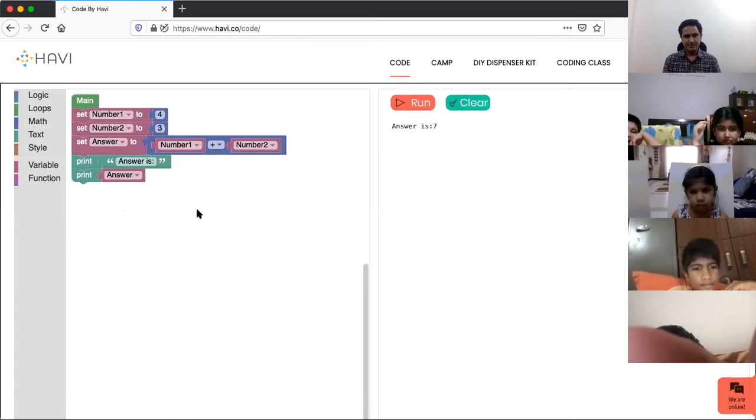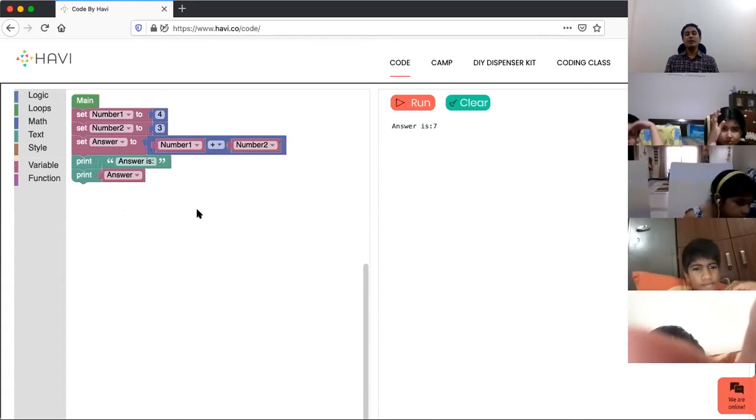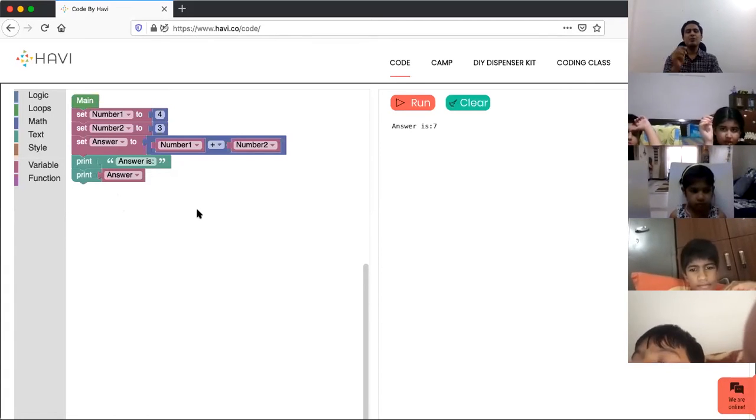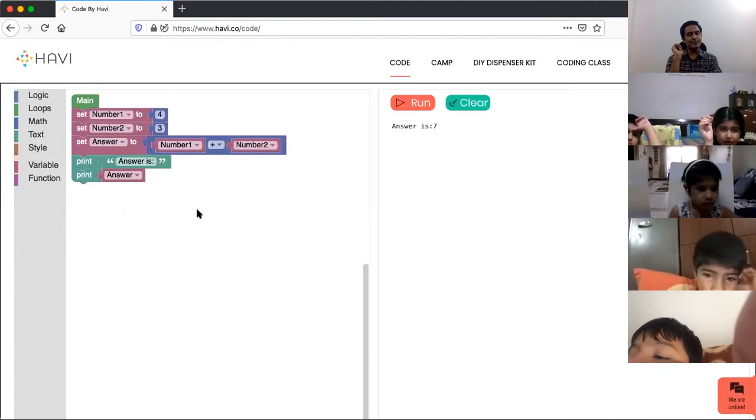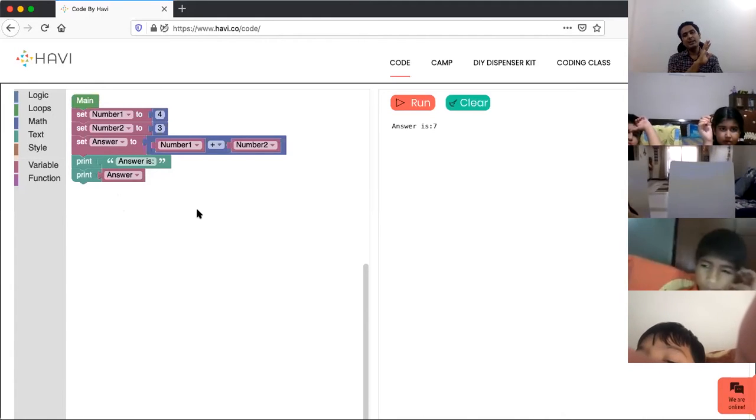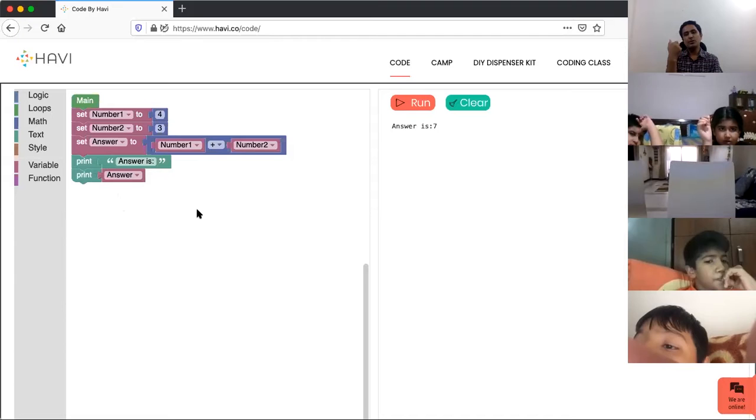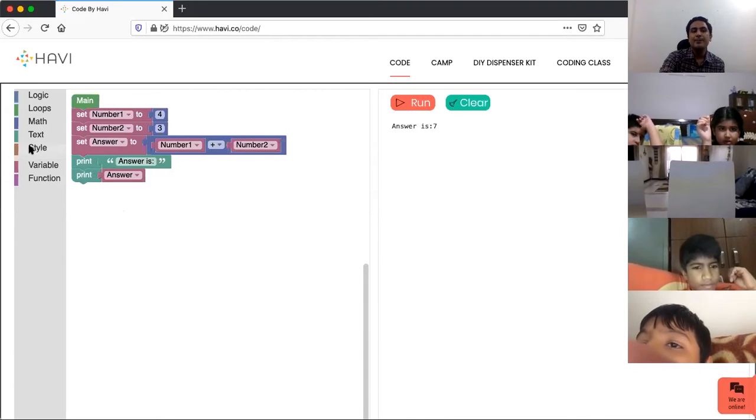I'll make some changes. Okay, what I'll do, as at present we have used 4 and 3 as static numbers, isn't it? That means they are fixed, we cannot change them. Okay, so instead of that, I'll use some random numbers. Let computers generate the number.